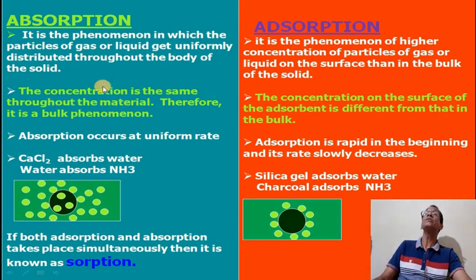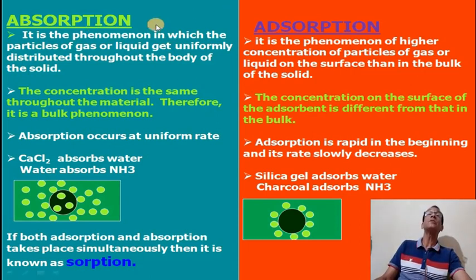In absorption, the concentration is the same throughout the material. That means the gas particles or liquid particles are uniformly distributed, that's why the concentration is the same. In adsorption, the concentration, that means the amount of particles, is more on the surface than in the bulk. Absorption occurs at a uniform rate. It occurs uniformly throughout the surface and the bulk, and the rate is uniform.